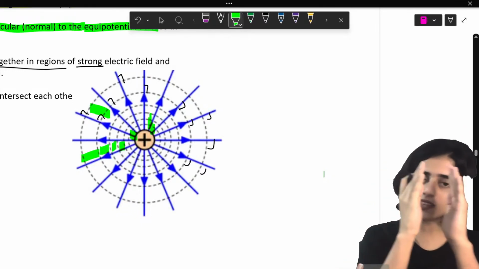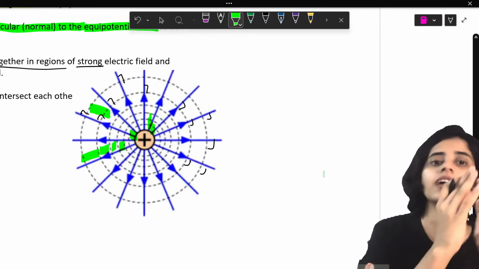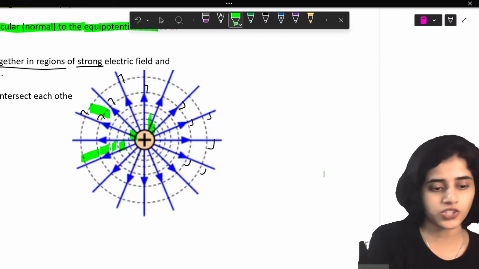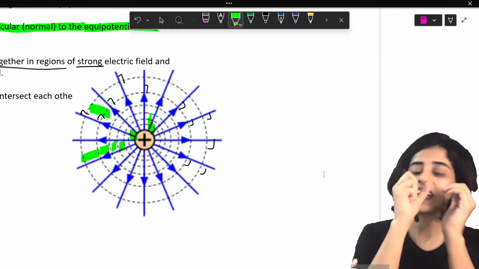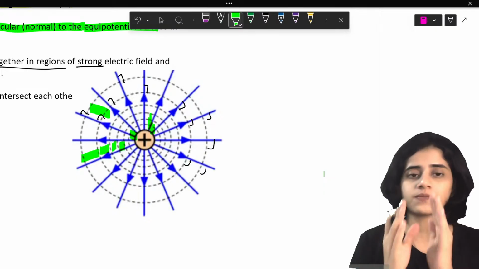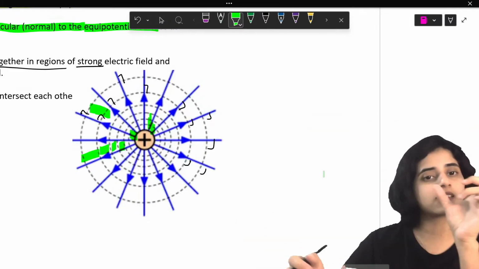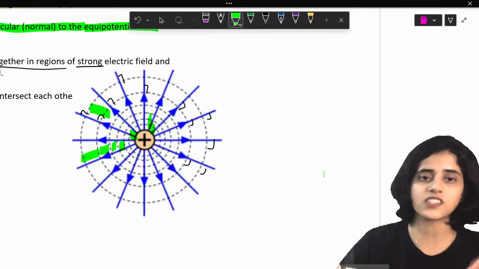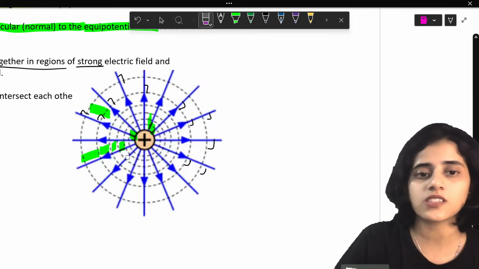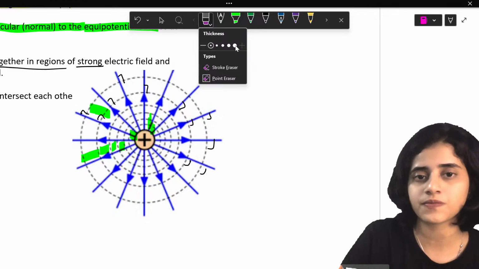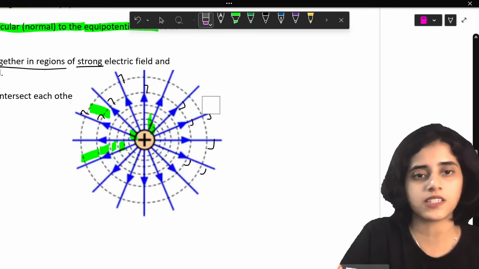The gap between the two surfaces keeps getting bigger and bigger as you move away from the charge. That is all that is meant here.